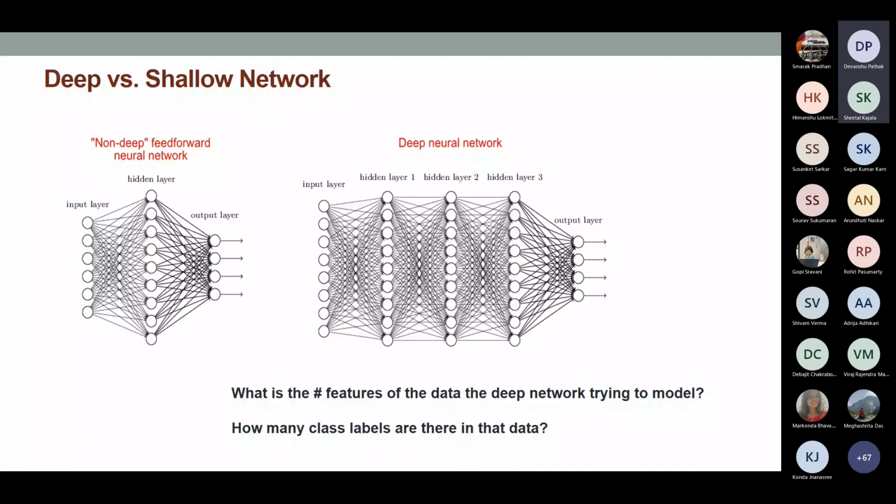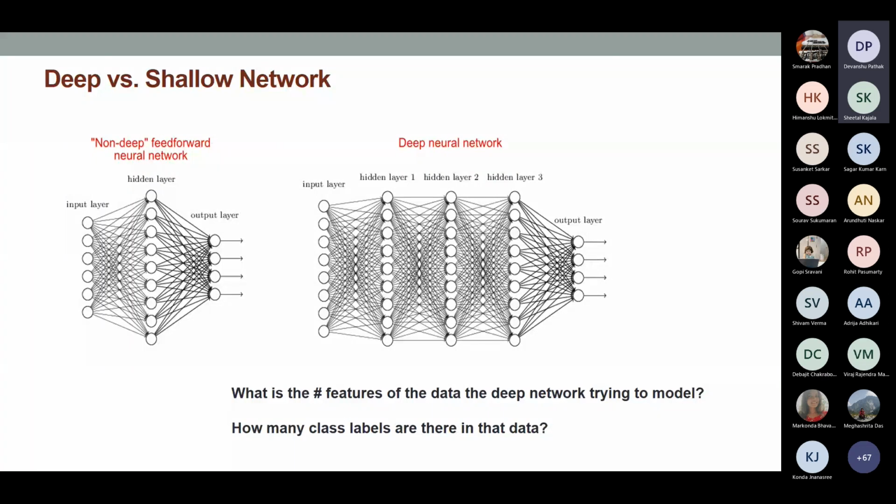Just a quick remark before I ask questions. One of the reasons that deep neural networks became very popular is training efficiency. If you take only one hidden layer, then you have to take too many neurons.